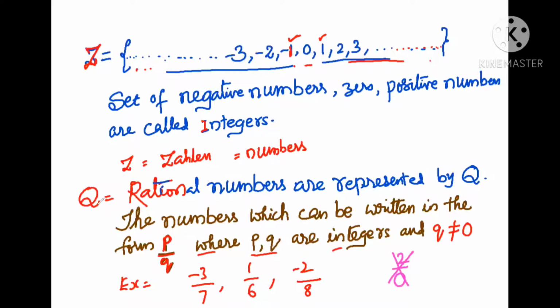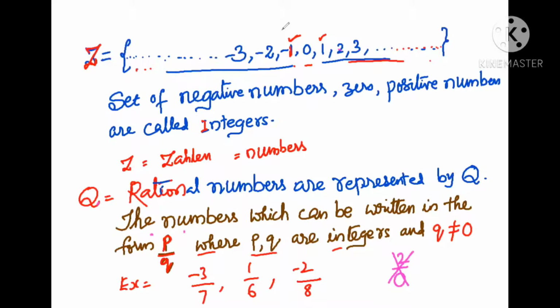Then why can't we write the set of rational numbers like this? We cannot write like that because there are so many rational numbers between 1 and 2, and 2 and 3. There are an infinite number of rational numbers between 1 and 2, 0 and 1, minus 1 and 0, minus 2 and minus 1. So we cannot write the set of rational numbers like this. So rational numbers are represented by Q and can be written in the form of P by Q, where P, Q are integers and Q is not equal to 0.